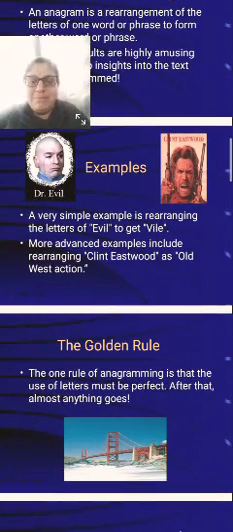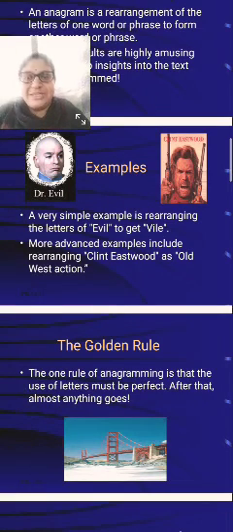More advanced examples include rearranging Clint Eastwood as Old West Action. The first example is Evil, Dr. Evil; I have taken his photo here. So evil is rearranged into vile, V-I-L-E. And here Clint Eastwood becomes Old West Action. See here, all the letters came; you have not added any new letters or removed any letter. We are going to see now.